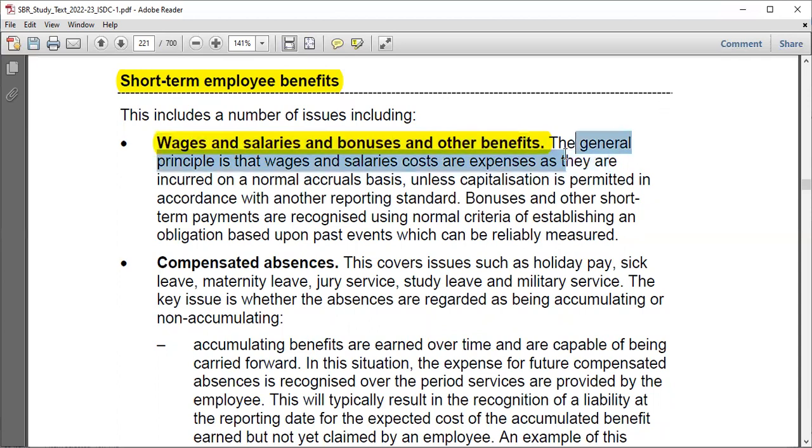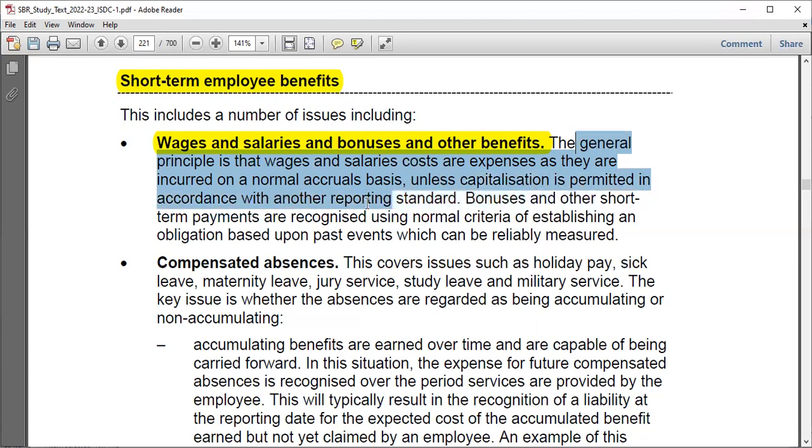So the general principle is that wages and salaries are expensed, right? They're expensed to profit or loss, as usual. On a normal accrual basis, you have incurred something, it is taken to profit or loss. If you have not paid something like that, you just say you have an accrued expense. Unless capitalization is permitted in accordance with another reporting standard. Yes, in case there is a particular standard requiring you to do that, then you have to capitalize. But usually they are just expensed to profit or loss.